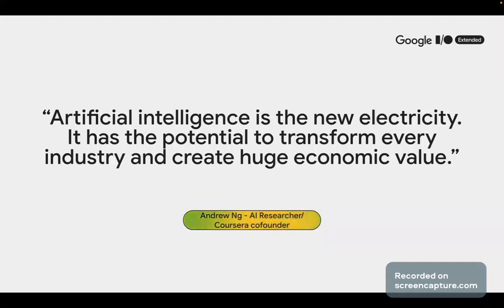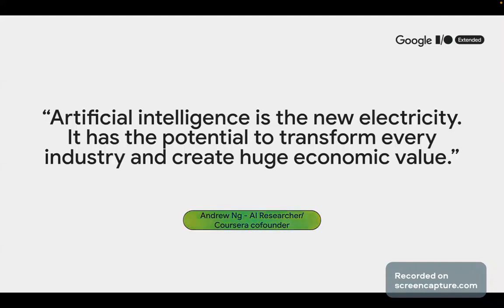So, it says artificial intelligence is the new electricity. It has the potential to transform every industry and create huge economic value, right? So, the software industry is not exempt from AI, is not immune to AI. AI is coming and is going to transform this industry. My favorite AI quote is the one that says developers are not going to go extinct, but developers who don't use AI are the ones that are going to go extinct.